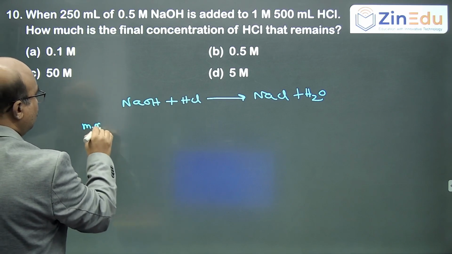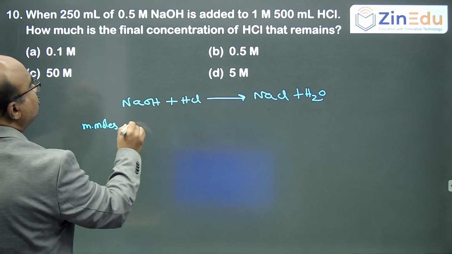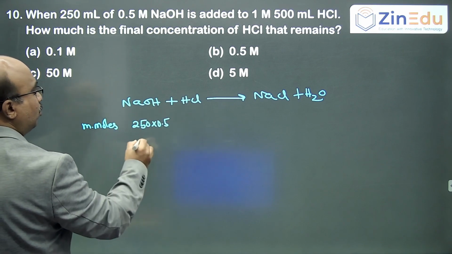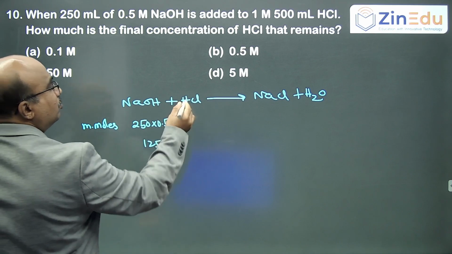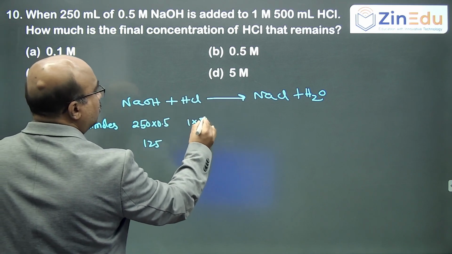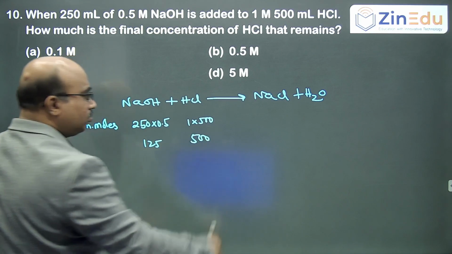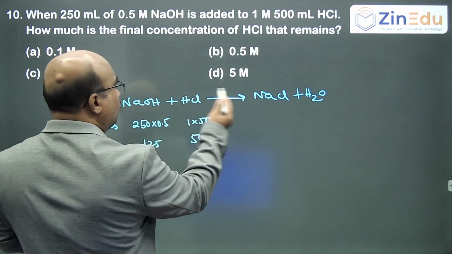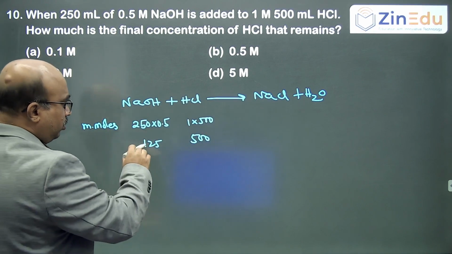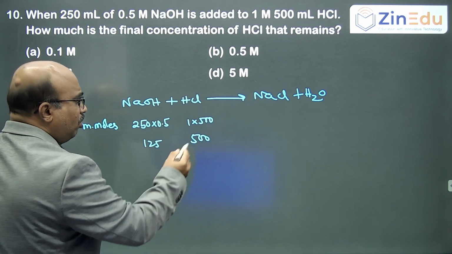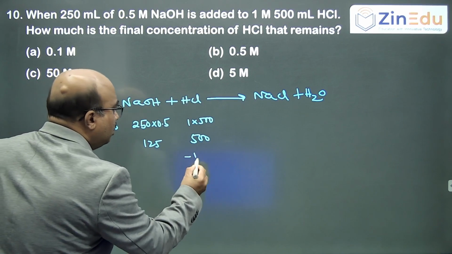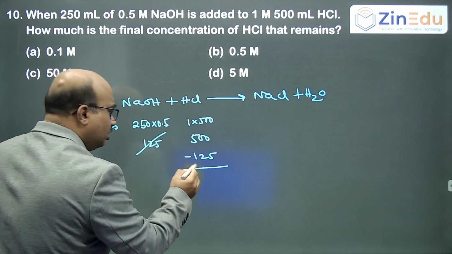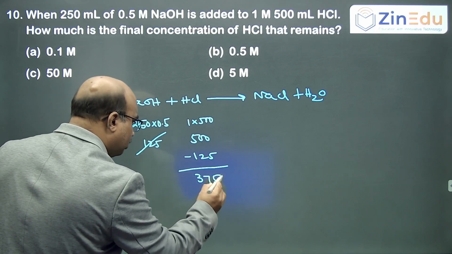So millimoles of NaOH is 250 into 0.5, that is 125. This is 1 into 500, that is 500. Right? Now, 1 mole will react, so 125 millimoles will react. So how many millimoles of HCl will be left? This will be consumed. So in this 375 will be left.